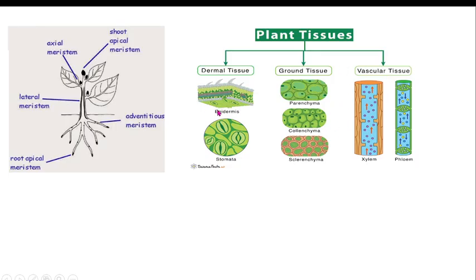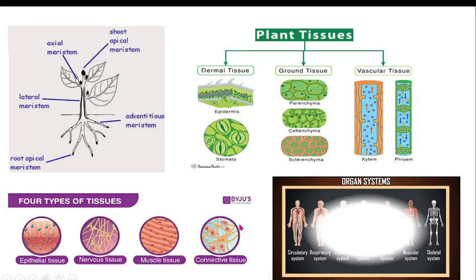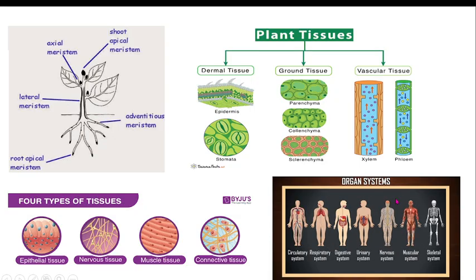So apart from the plant tissue, we will also look at the animal tissue, where there are 4 main types of animal tissue: epithelial, nervous tissue, muscle tissue, and connective tissue. Then when we finish this, we will learn about the organ system, where we're going to see the summary of each system, their function, their organelles. So I want all of you to be together with me.